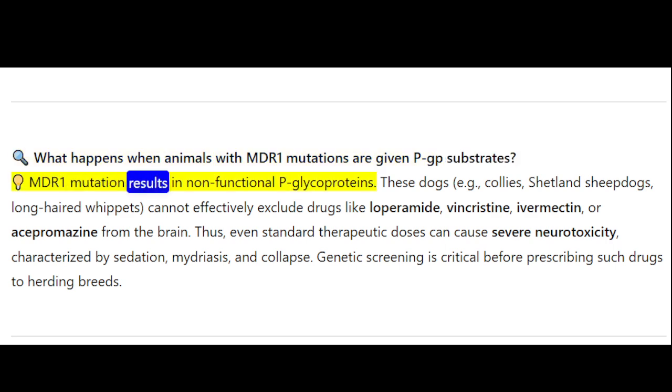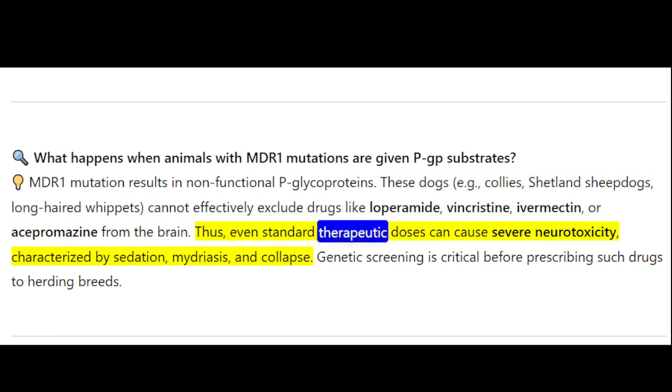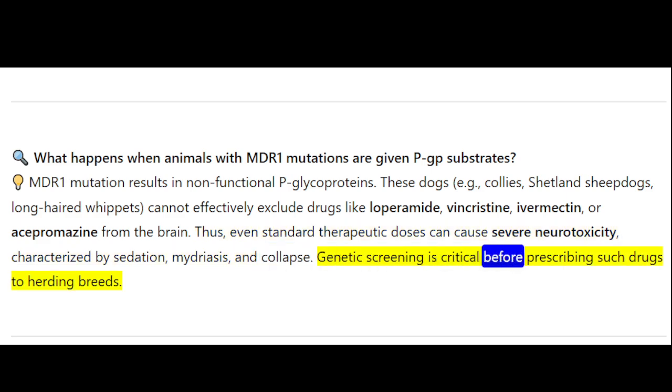MDR1 mutation results in non-functional P-glycoproteins. These dogs, for example, collies, Shetland sheepdogs, long-haired whippets, cannot effectively exclude drugs like loperamide, vincristine, ivermectin, or acepromazine from the brain. Thus, even standard therapeutic doses can cause severe neurotoxicity, characterized by sedation, mydriasis, and collapse. Genetic screening is critical before prescribing such drugs to herding breeds.